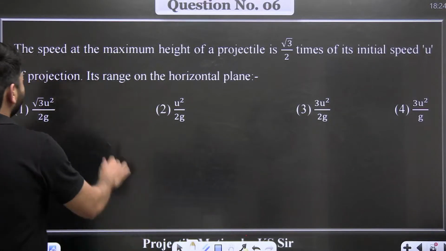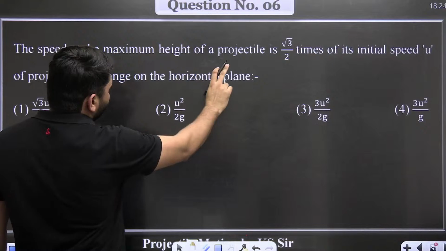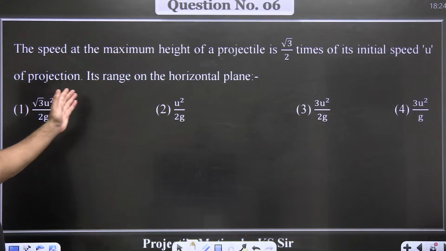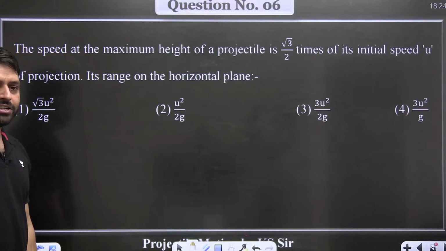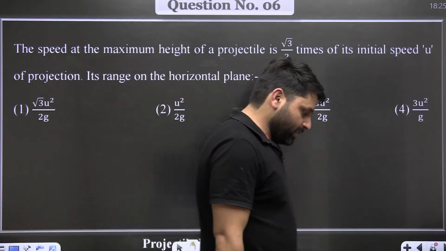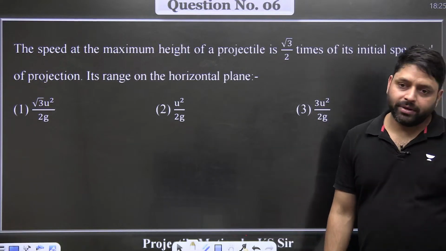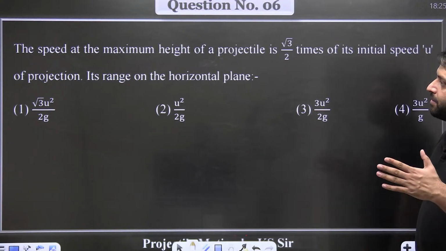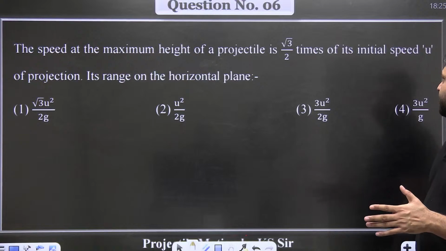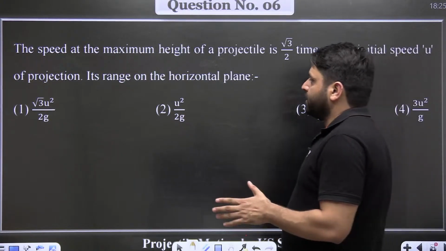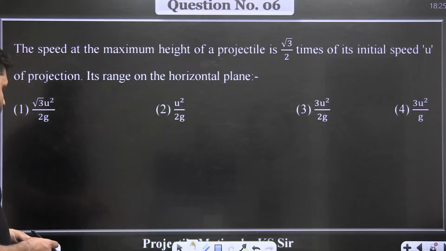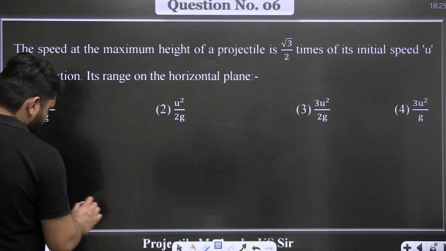Question number 6. The speed at the maximum height of the projectile is this times the initial speed u. Its range on the horizontal plane will be. What will be the range of the projectile on the horizontal plane, if speed at the maximum height is √3/2 times the initial speed? So what is given to us is the speed at the maximum height. What we have to find is the range on the horizontal plane.